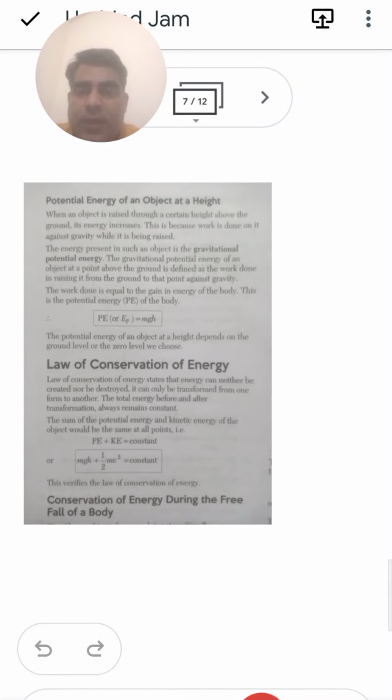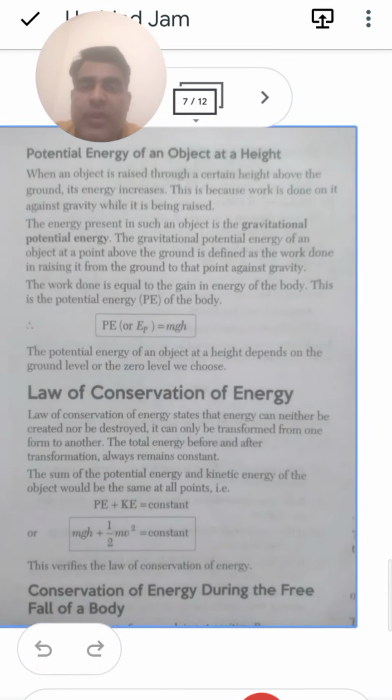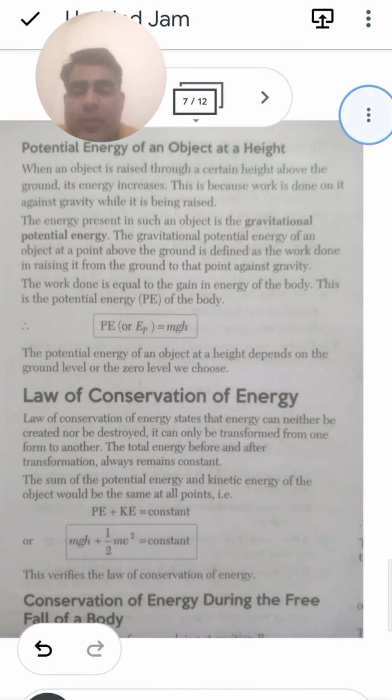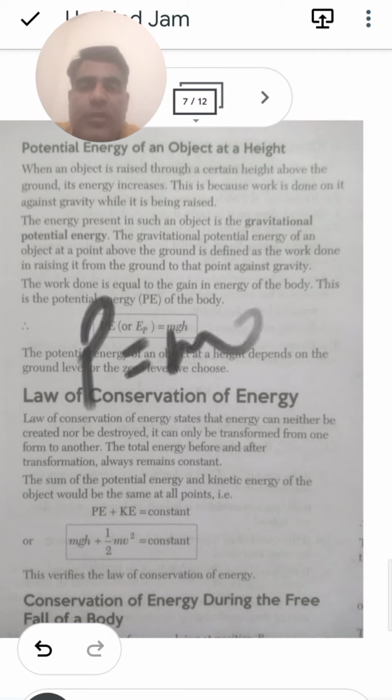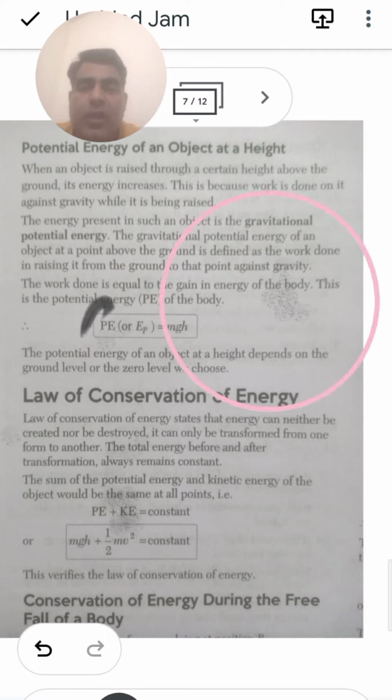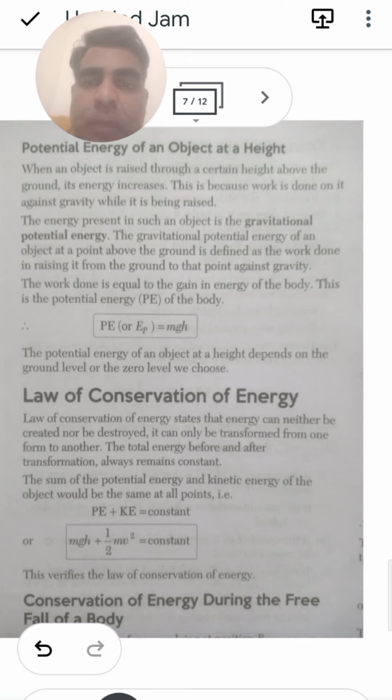After this, we have the next one, potential energy of an object at a particular height. So definitely the value of the potential energy will be equal to how much? It is m into g into h. When the object is raised through a certain height above the ground, its energy increases. This is because work is done on it against gravity while it is being raised. The energy present in such an object is known as the gravitational potential energy.